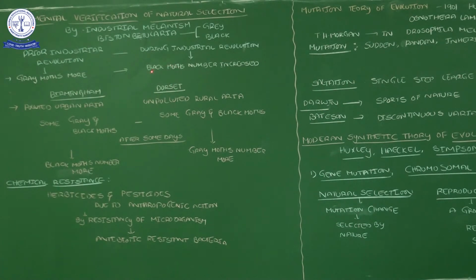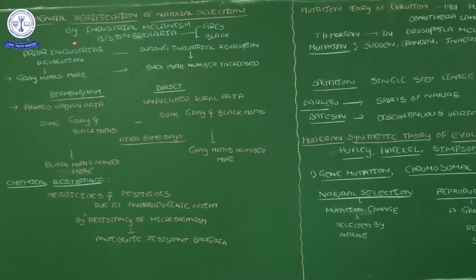Black color. Now these grey and black color moths are both attached to the bark of trees. Which moths are visible to other organisms? Black moths are not visible and grey moths are visible. Grey color means somewhat expressed, a little bit whitish in color.